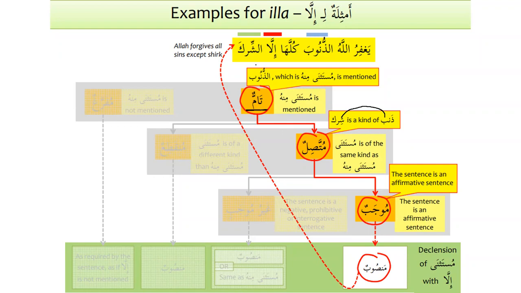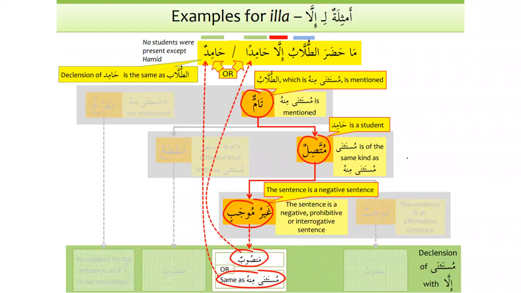So that's why we can see that the noun after illa is mansub. So three conditions have been met: tammun, muttasilun, and mujabun. So when we have three checks, that means the noun after illa will be mansub. Okay. Ma hadarat tullabu illa hamidan wa hamidun.